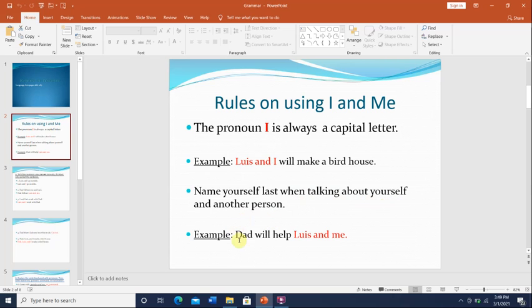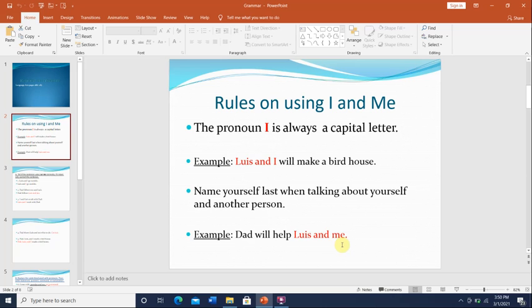Let's see an example. Dad will help Louis and me. So Dad will help Louis. So this is after the verb, will help Louis and me. We cannot say Dad will help Louis and I. No, Dad will help Louis and me, because we use me after the verb. So when you talk about yourself with other people, you mention them first, whether they're two or three.